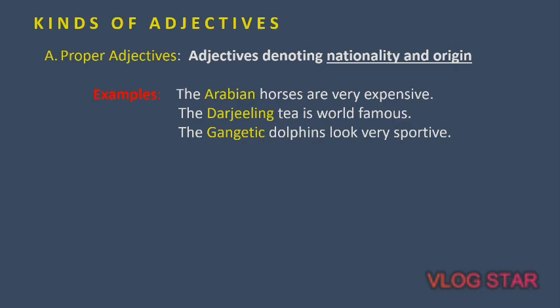In the three sentences given there, the adjectives highlighted in blue and yellow ink are the Arabian horses, Darjeeling tea, and the Gangetic dolphins. These three adjectives, Arabian, Darjeeling, and Gangetic, are proper adjectives because they refer to either the nationality or the origin of that particular noun.